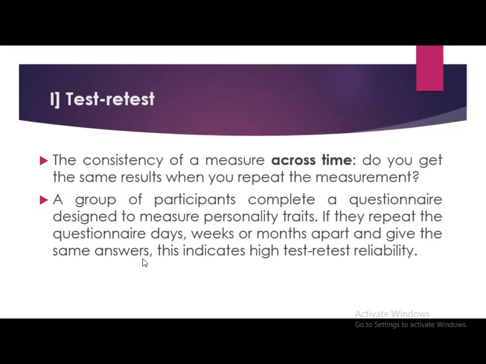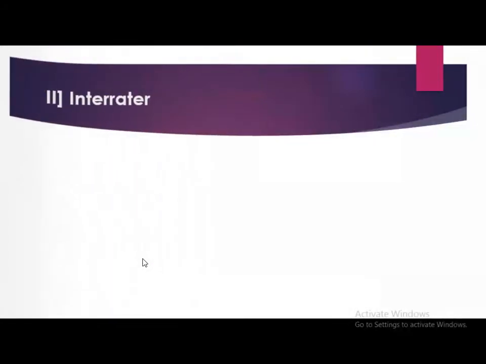Do you get the same result when you repeat the measurement? A group of participants complete a questionnaire designed to measure personality traits. If they repeat the questionnaire days, weeks or months apart and give the same answers, this indicates high test-retest reliability.